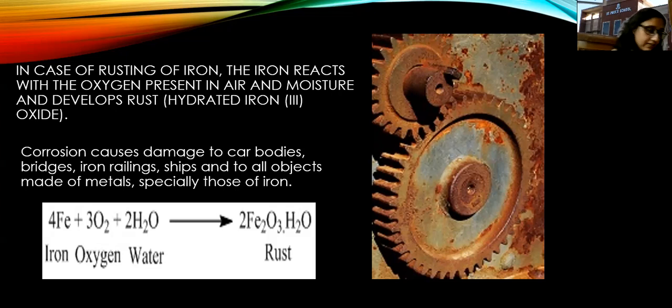Rust is different from iron, on which it gets deposited. वो एक layer बना लेता है, जो rust होता है ये iron के ऊपर एक layer form कर लेता है. It gets deposited on the surface of any iron object. So rusting of iron is a chemical change.